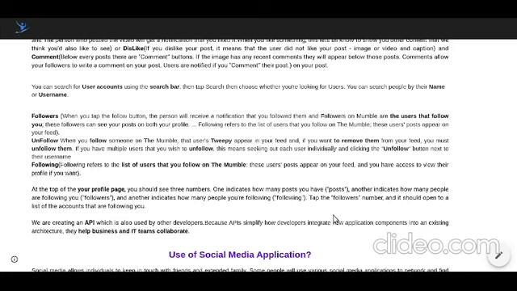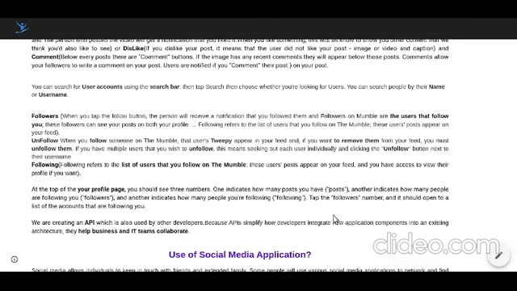Following refers to the list of users that you follow on the Mumble. These users' posts appear on your feed, and you can also unfollow. When you follow someone on the Mumble, the user's tweets appear in your feed. If you want to remove them from your feed, you must unfollow them. If you have multiple users that you wish to unfollow, this means seeking out each user individually and clicking the unfollow button next to their username.